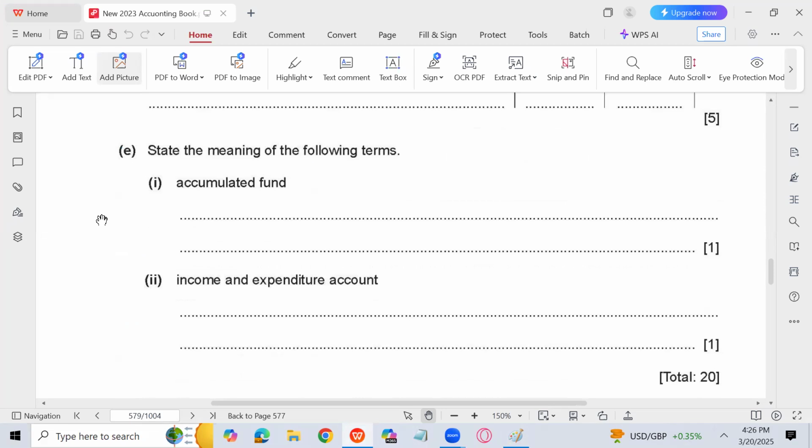State the meaning of the accumulated fund. All the previous surplus combined together becomes the accumulated fund of the non-profit organization. Income and expenditure account is basically prepared to find the surplus or deficit, in which we compare the expenses of the club with the income of the club, and the difference will be written with the name surplus or deficit. Not to find the profit and loss, because the purpose is not to find profit and loss. So you can't name that.